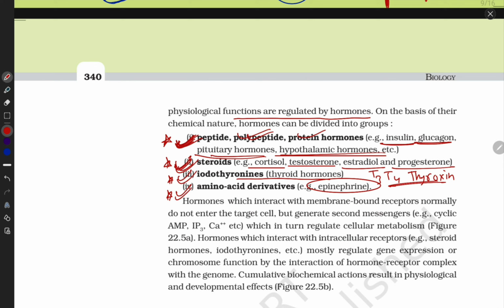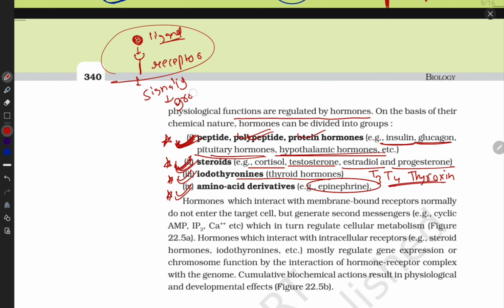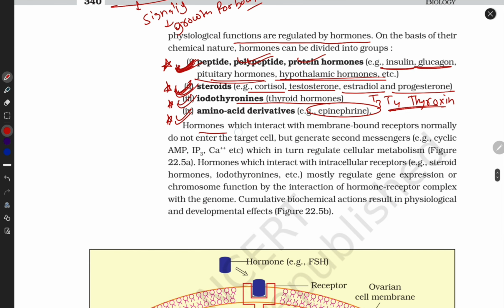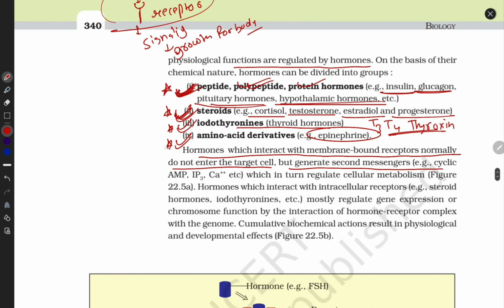Hormone comes in the form of a ligand. The hormone binds with its specific receptor, makes a complex, and produces signaling, a response, growth for the body. Okay, is it clear, guys? Hormones which interact with a membrane-bound receptor normally do not enter the target cell but generate secondary messengers. Look here. Now the next and very important point, ultra important.